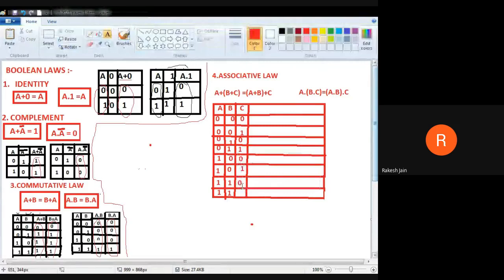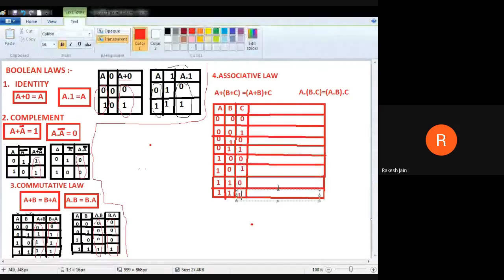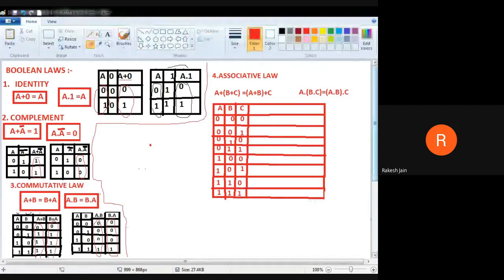This is similar to that 0 to 7: 0, 0, 0, then 0, 0, 1, then 0, 1, 0, right? 0, 1, 1. That is similar to the 4 to 1 format. Either you can remember by this so that you can do it fast. 2 times 0, 2 times 1, again 2 times 0, 2 times 1.